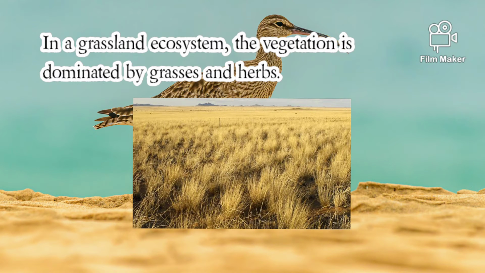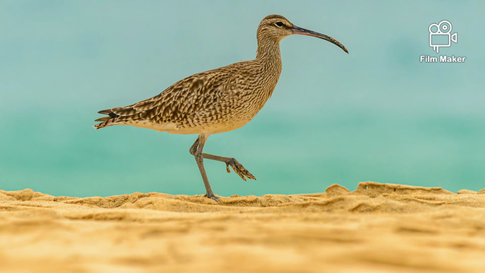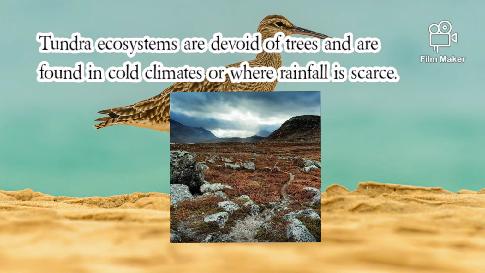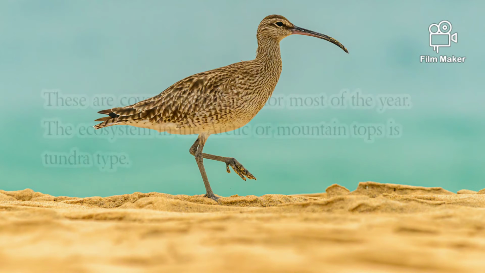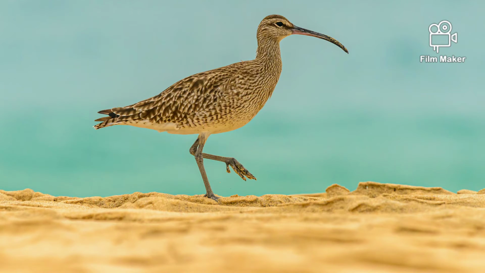In a grassland ecosystem, the vegetation is dominated by grasses and herbs. Temperate grasslands and savanna grasslands are some examples of grassland ecosystems. Tundra ecosystems are devoid of trees and are found in cold climates or where rainfall is scarce. These are covered with snow for most of the year. The ecosystem in the Arctic or on mountain tops is of the tundra type.